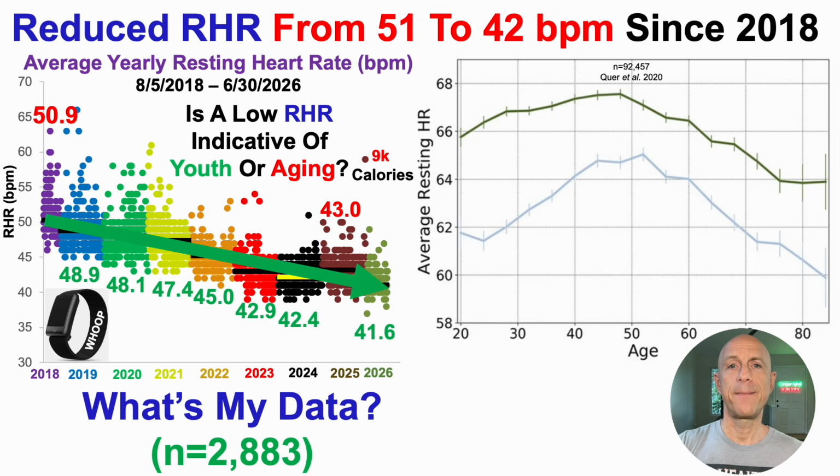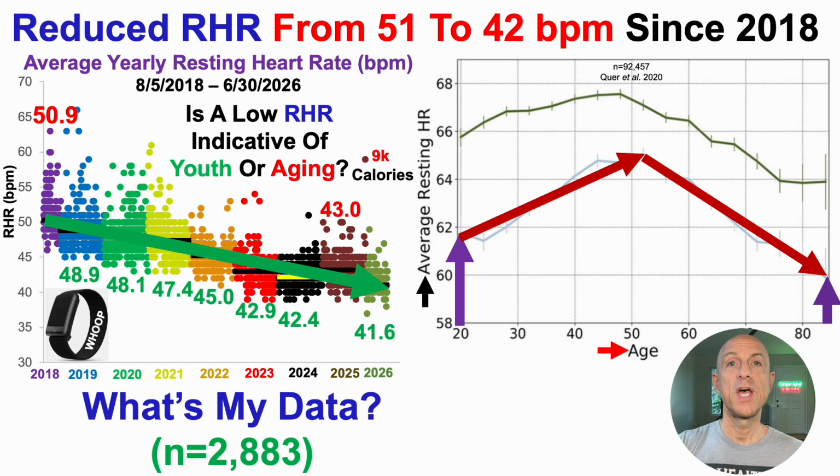So why would I think that? In this plot, again, we've got the average resting heart rate plotted against age, data for men in blue and women in green. And what we can see is that average resting heart rate for both men and women increases until around 50 years, and then it starts to decline, such that relatively low resting heart rates are found in youth, but also in older ages. The good news is that I've avoided that age-related increase.